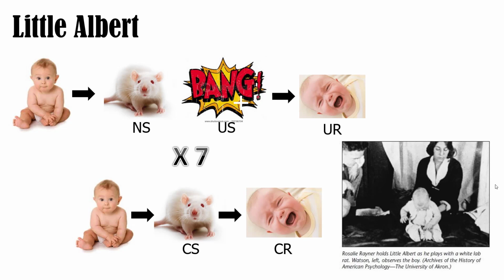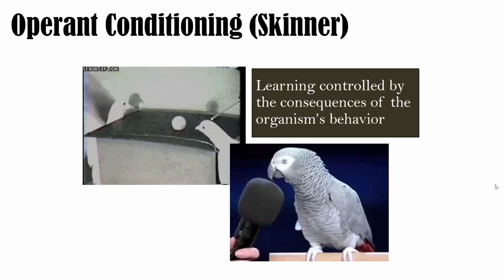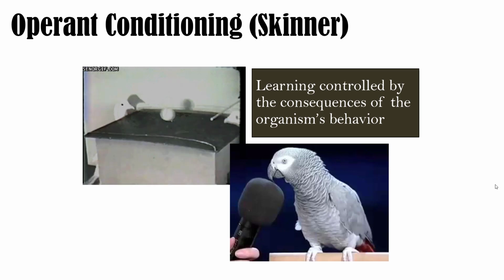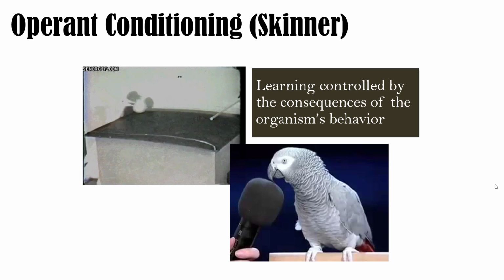Now, about this time, Skinner started to come up, and Skinner started to think about what Watson was doing and what Pavlov had done, and he didn't really think that completely explained behavior, because after you engage in the response, something happens in the environment afterwards. So Skinner kind of focused on the consequences of behavior, and he talks about how learning is controlled by the consequences. So if we engage in a behavior and we get a positive consequence, that behavior is more likely to occur. If we engage in a behavior and get a negative consequence, that behavior is less likely to occur. So Skinner came up with what he called operant conditioning.